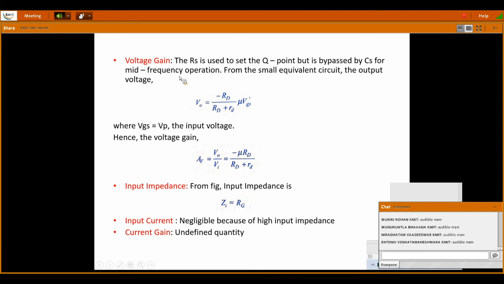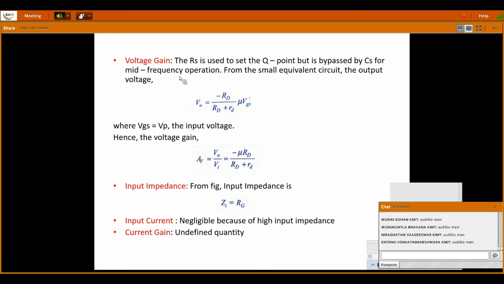Gain means output by input. So voltage gain is the output voltage by the input voltage. RS is used to set the Q point, but it is bypassed by CS for mid frequency operation. I think you remember the operating point and the DC load line. For an amplifier, the Q point should be located in the active region in BJT, but in FETs it should be located in the saturation region. That is the mid frequency operation.